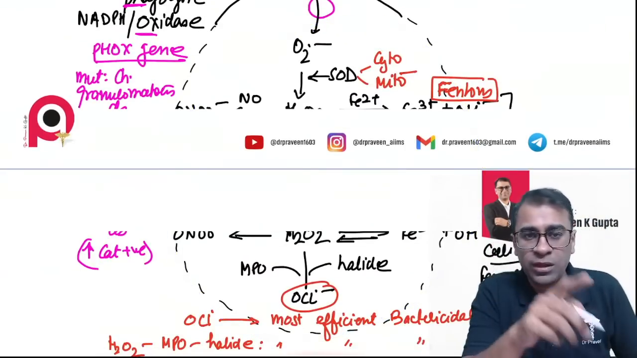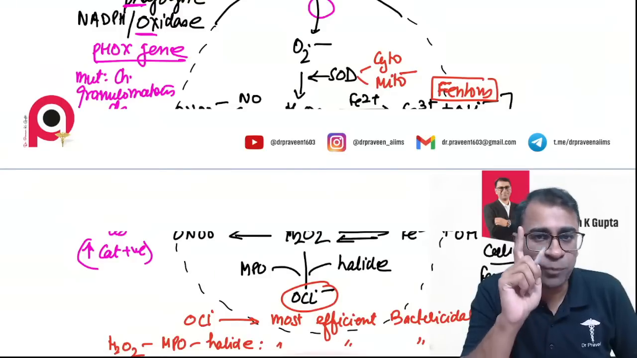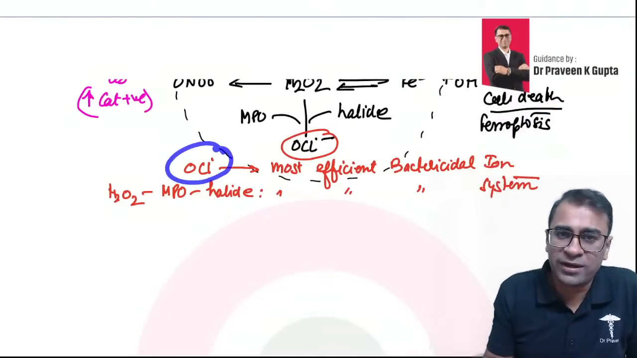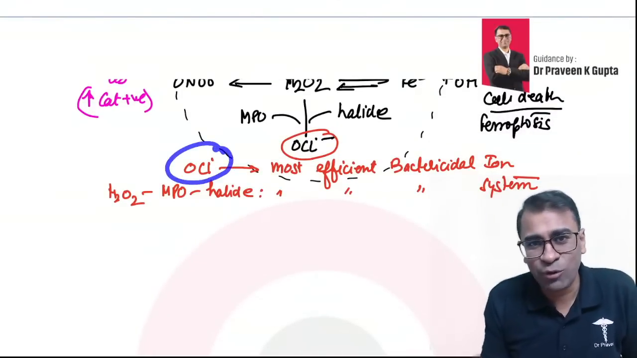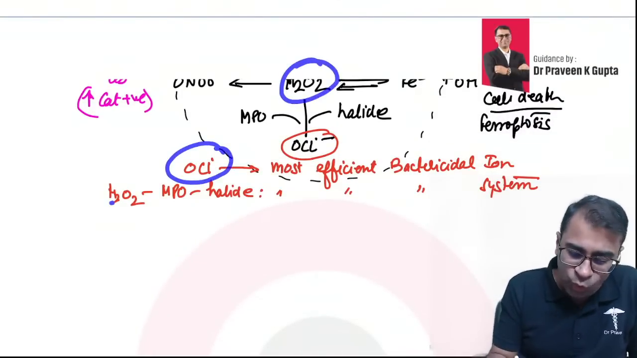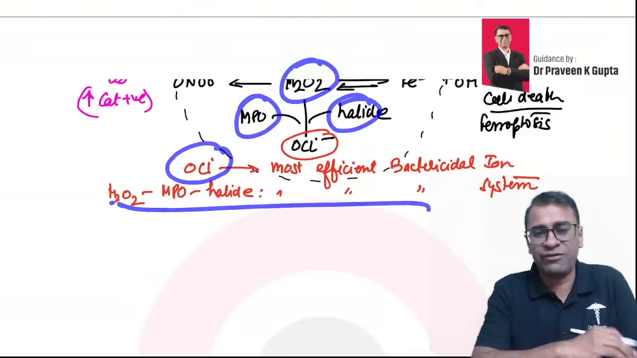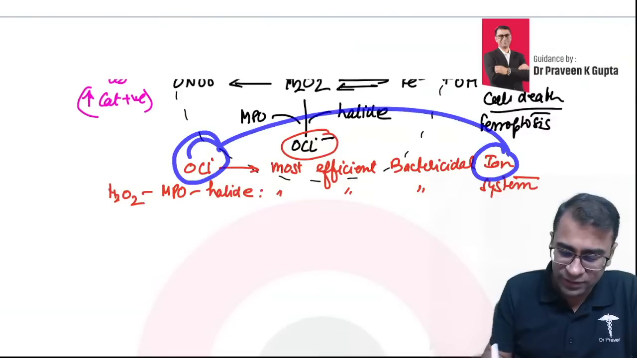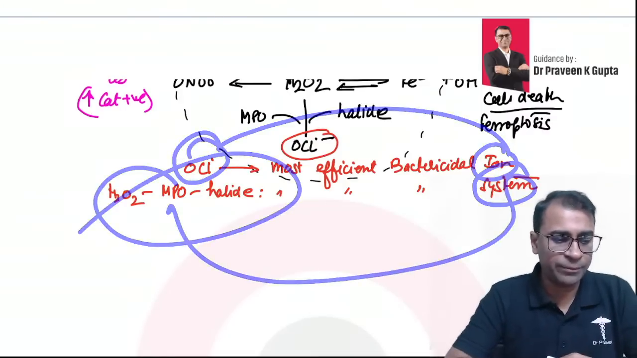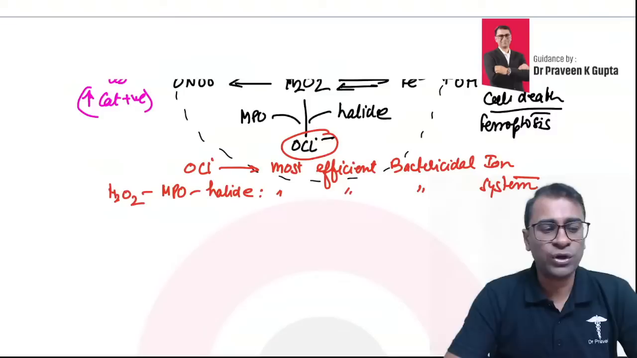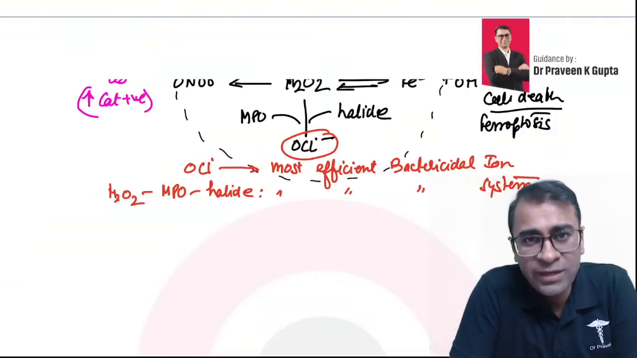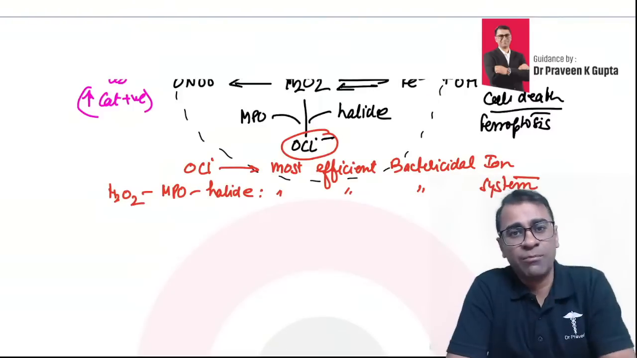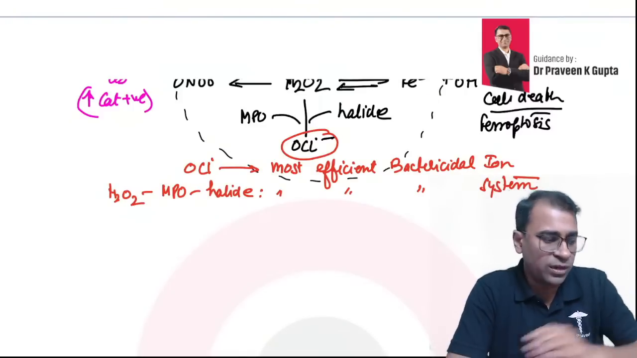An important question here is, among all other free radicals, what is the most potent free radical? All of you tell me in the group. The most efficient is hypochlorite, so the most potent cannot be hypochlorite. However, the H2O2 MPO halide system is the most efficient bacterial killing system. My question was, what is the most potent free radical? The answer is hydroxyl is the most potent free radical.